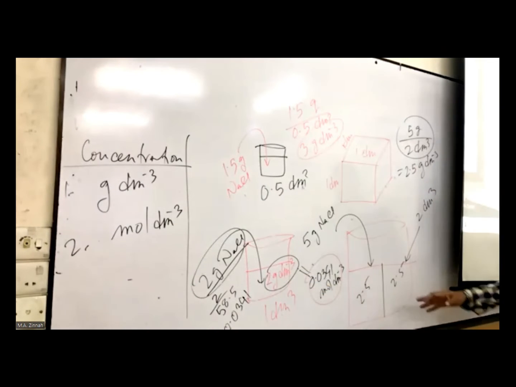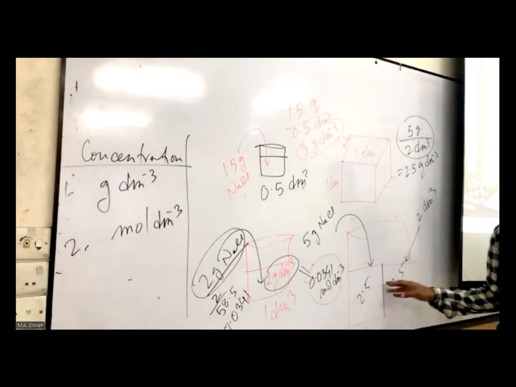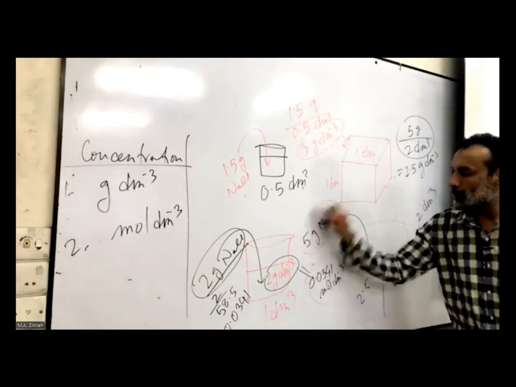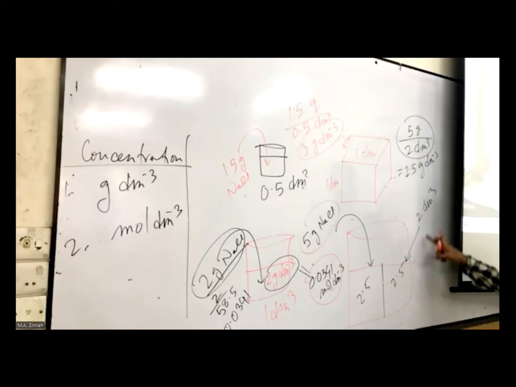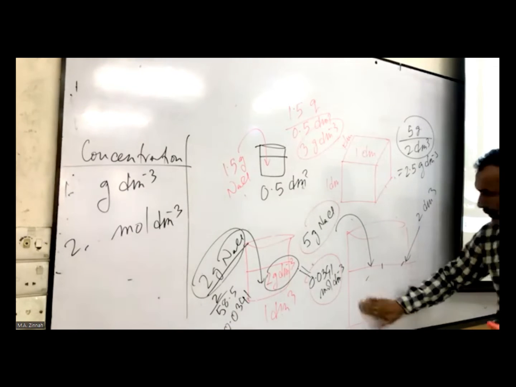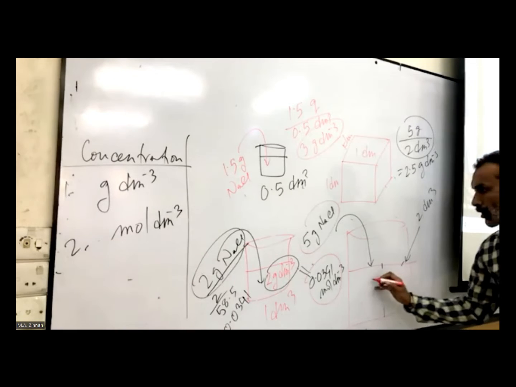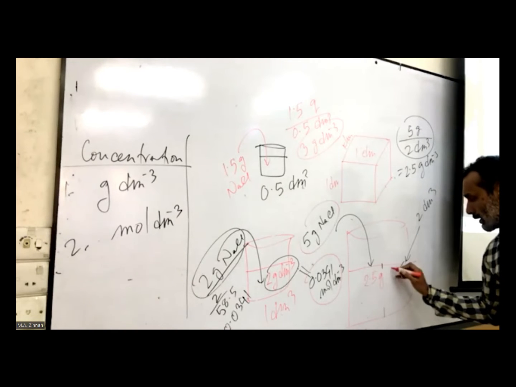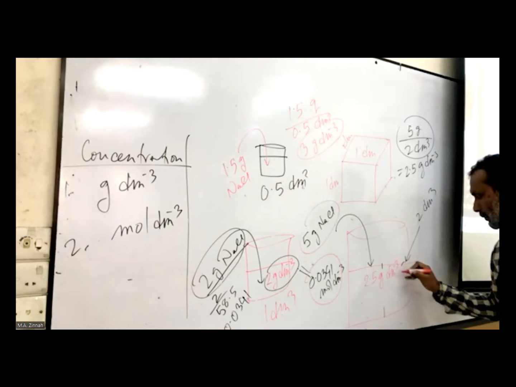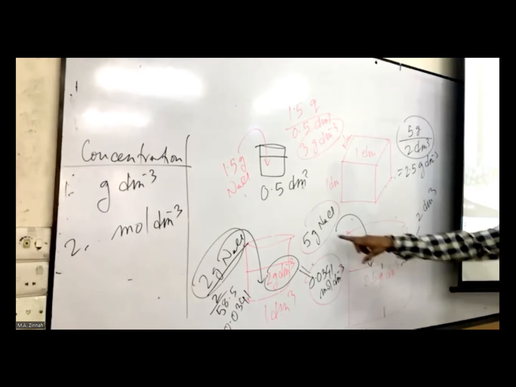So I show you more. Look at this, another solution. You got here 5 gram sodium chloride, and the volume was different. What is the volume? বলো কত ছিল ভলিউমটা? 2 dm cube ছিল। So what is the concentration here? Concentration কত ছিল? 2.5 gram, right? This is per dm cube.